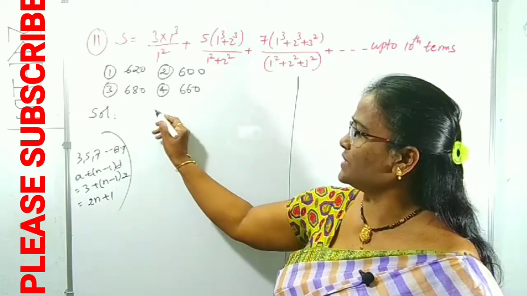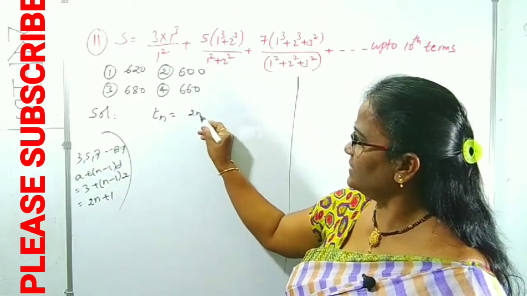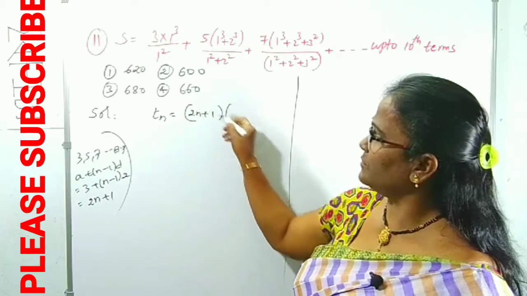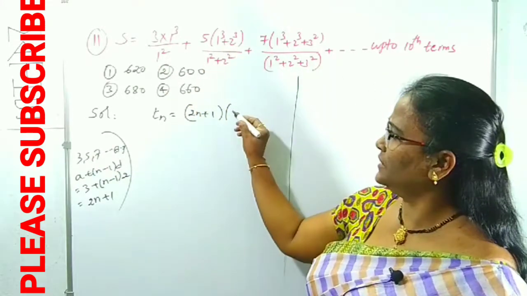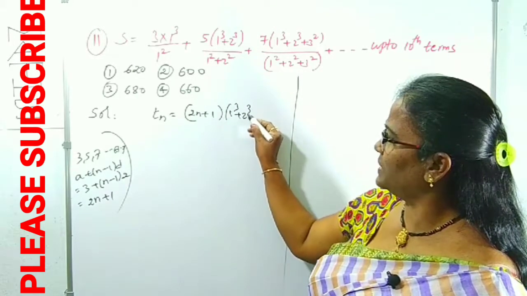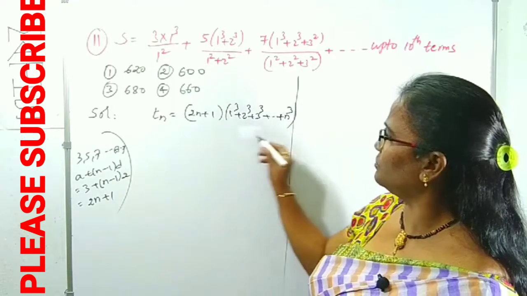Like that, we have to choose the Tn I am finding. 2n plus 1 is the first bracket, and in the second bracket, 1 cube, 2 cube for the second term. Similarly, the nth term is 1 cube plus 2 cube plus 3 cube plus up to n cube. This is about the numerator.